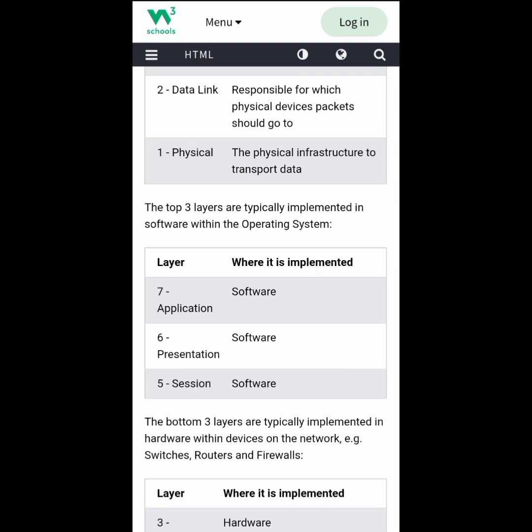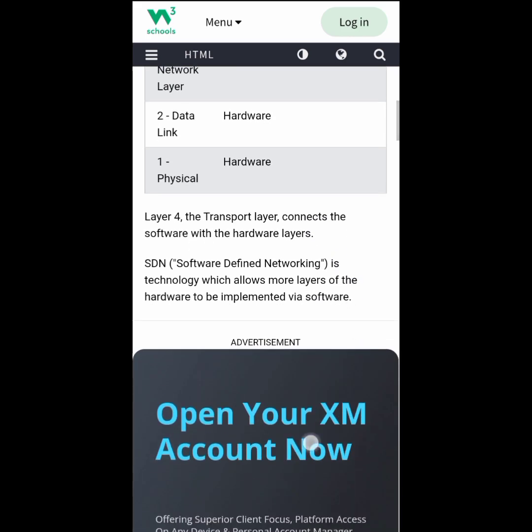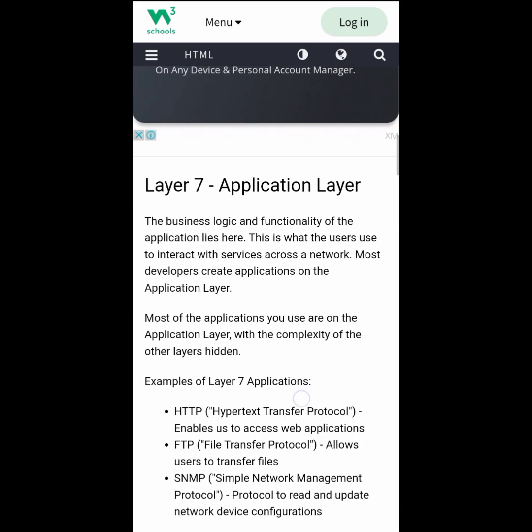The top three layers are typically implemented in software. Application is software, presentation is software, and session is software, while the network layer is a hardware implementation. The data link layer is also hardware implemented, and the physical layer is hardware implemented. Then let's discuss further the application layer.